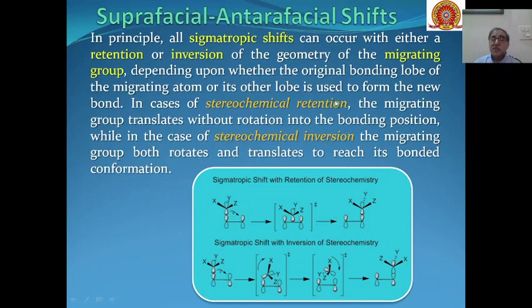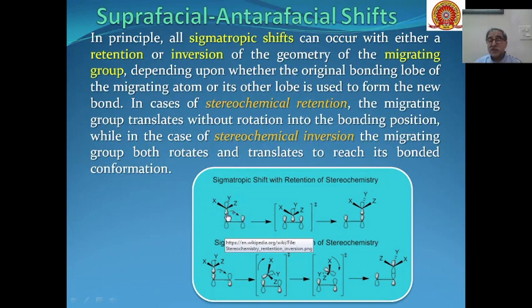In case the stereochemistry is retained, that is, retention of configuration, the migrating group translates without rotation into the bonding position. So for example, you see this example here, this is the group which is migrating to the other part of the molecule.